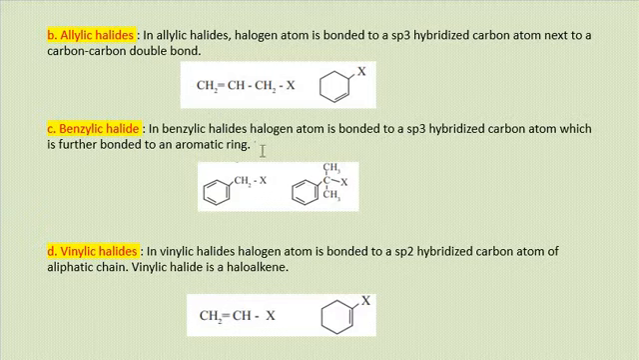Then benzylic halides. Benzylic halides are those halides where the halogen atom is bonded to an sp3 hybridized carbon atom, and further that carbon is bonded to an aromatic ring or benzene ring. This is a benzylic halide. Then vinylic halides. Vinylic halides are those where the halogen atom is bonded to an sp2 hybridized carbon atom, and the group CH2 double bond CH is called the vinyl group. So this is a vinylic halide.